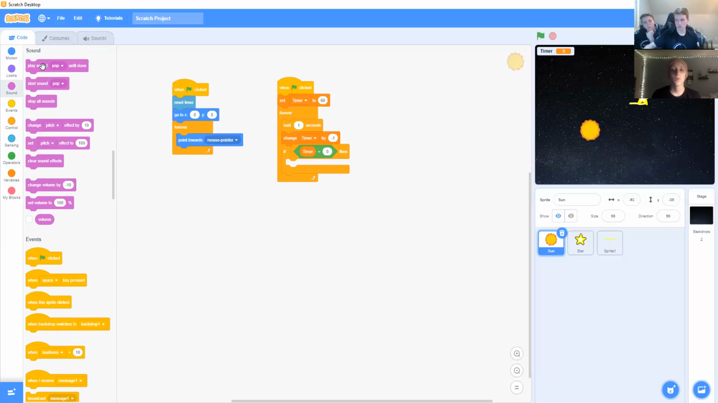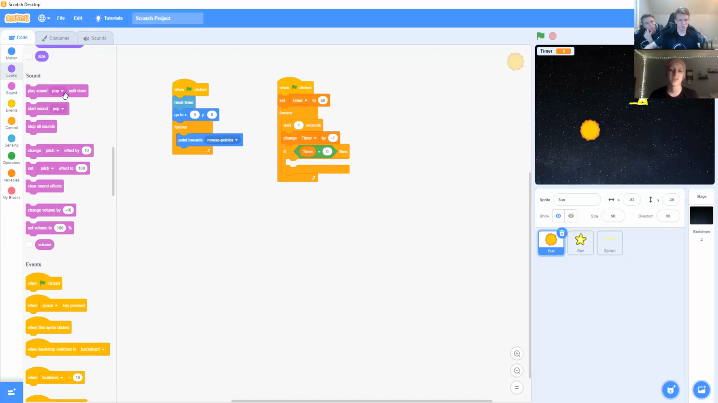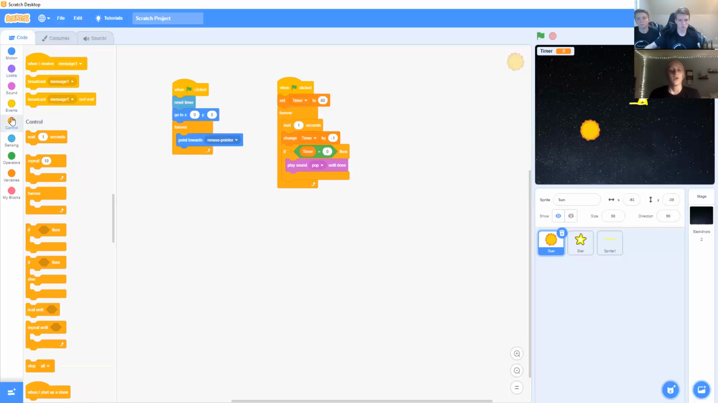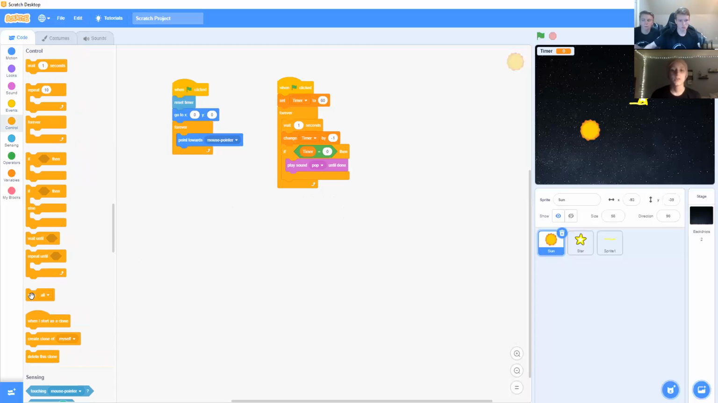Right, now we're almost done. Let's add some sound. So we're going to click sound. I'm going to drag play sound pop until done in the if-then loop. And don't change the defaults. Then you're going to select control and drag a stop all block and place it under the play sound block.